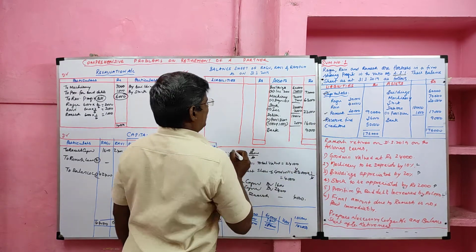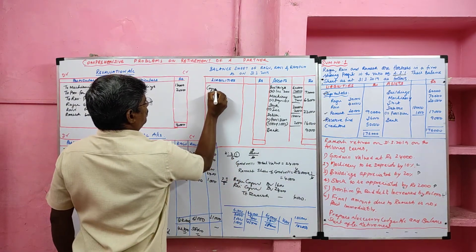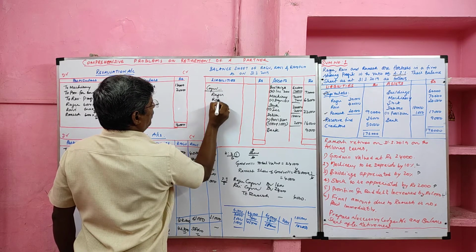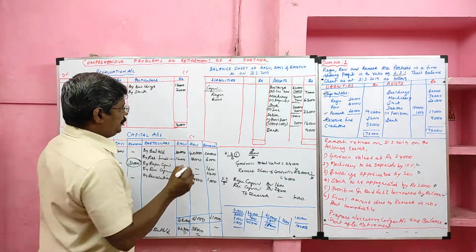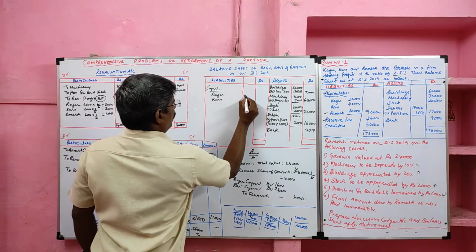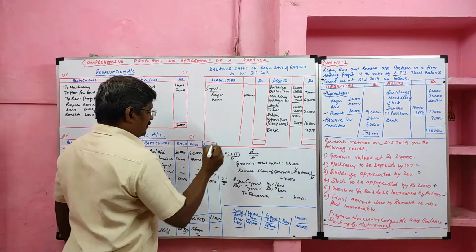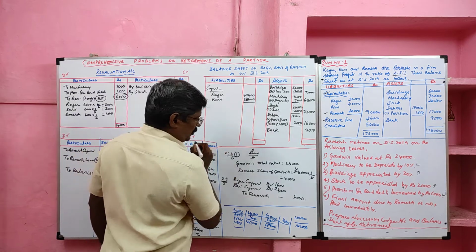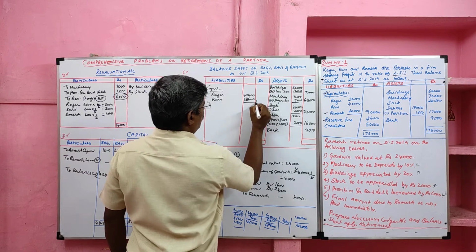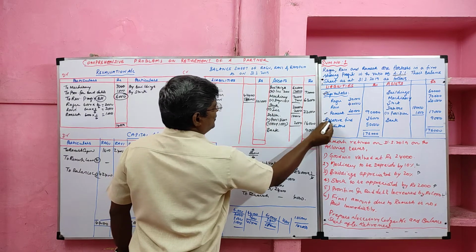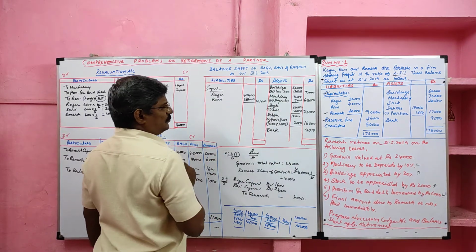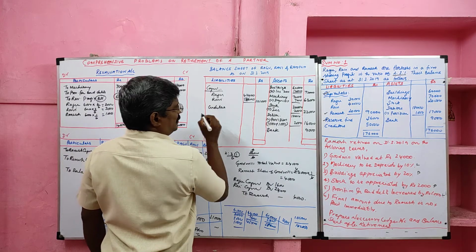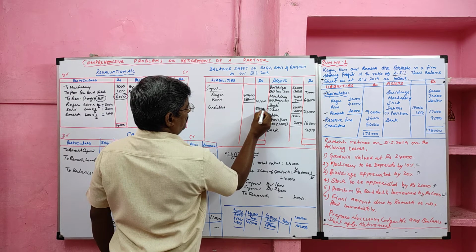Then go to the liability side. We take the capital of the continuing partners, namely Raghu and Ravi. We will take from the capital account 42,400 and 58,600. The total capital 1,01,000. Then the reserve fund is transferred to the capital account, so it will not come to the new balance sheet. Then creditors do not have any adjustments. We can write the old value.